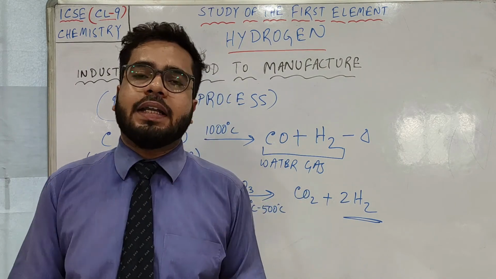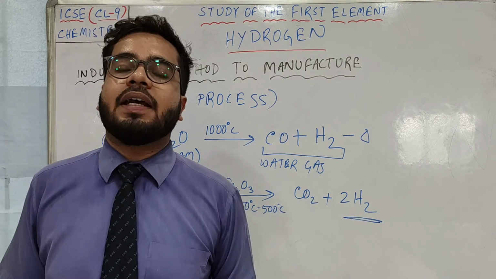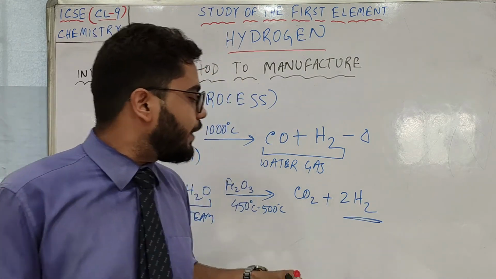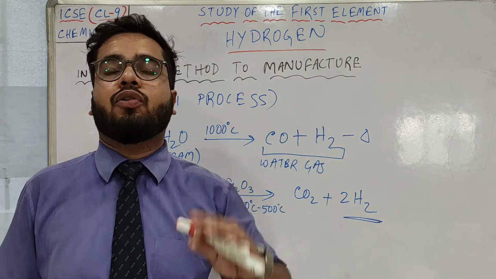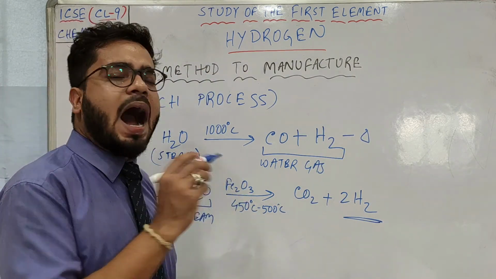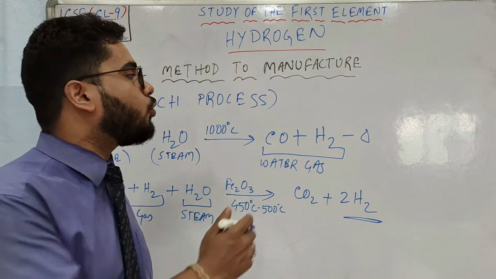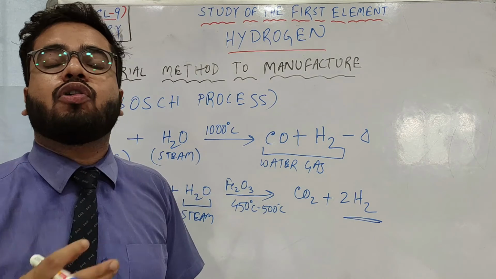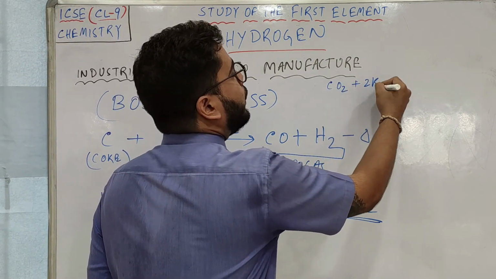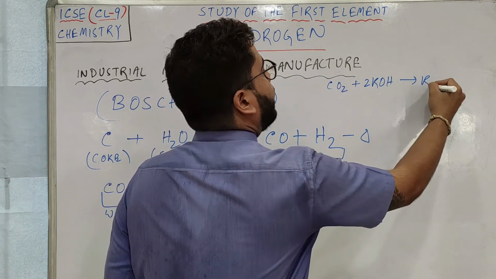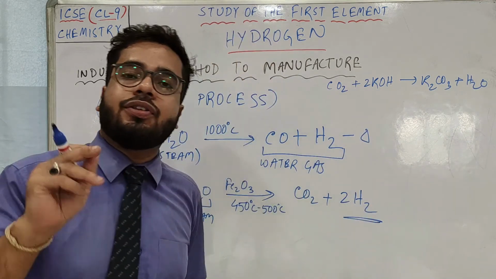Now you tell me, you are preparing hydrogen gas, you have got hydrogen gas, but what are the impurities that can be present with this hydrogen gas? See, both the products are gaseous. So when you are getting hydrogen gas, carbon dioxide is already mixed with that. So you have to remove CO2 to get the pure hydrogen. So how to remove CO2? In the lab preparation I have said, to remove CO2, you have to pass the gas through caustic potash solution. Then carbon dioxide will react with caustic potash to give potassium carbonate and water. So your CO2 is removed.